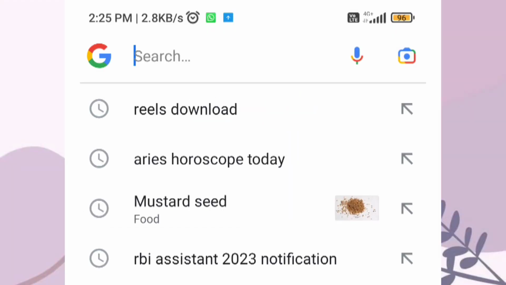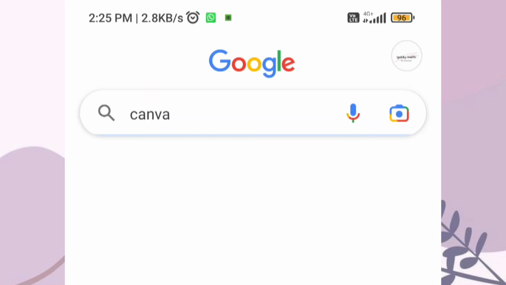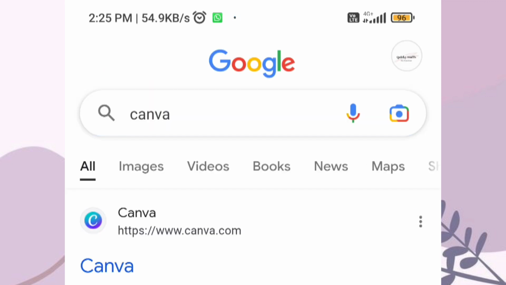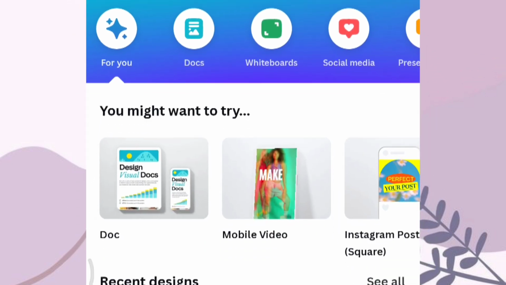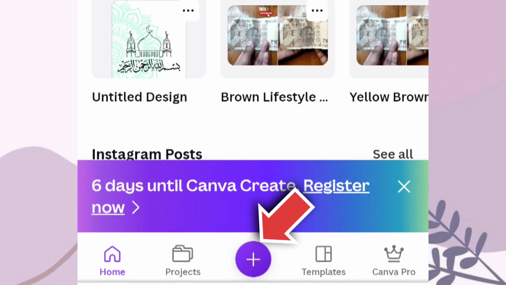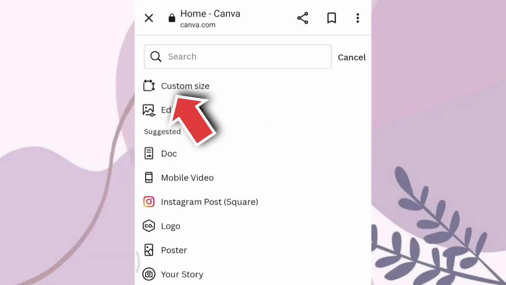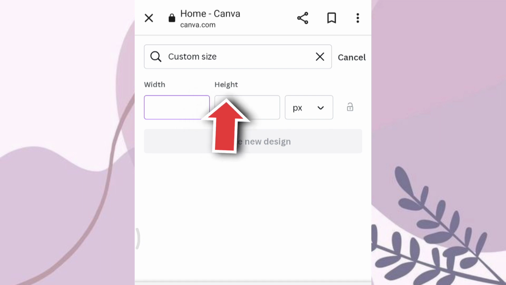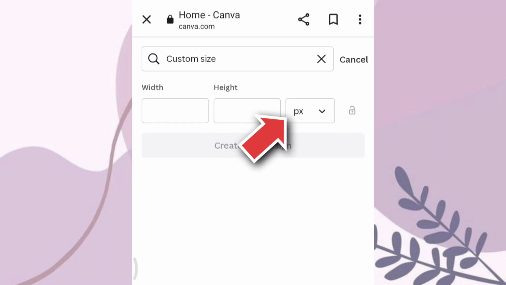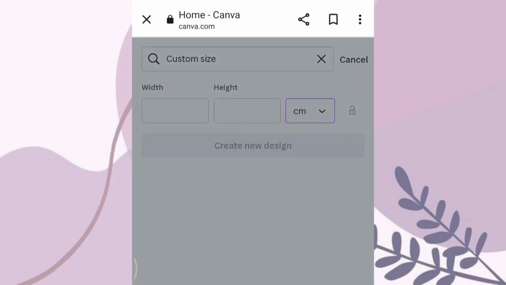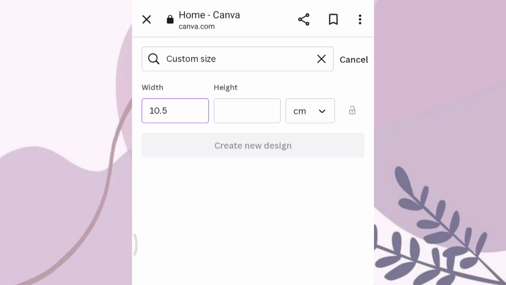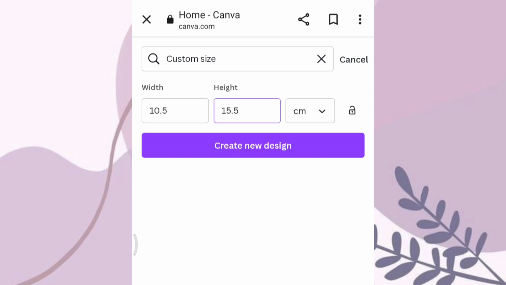Now open Google on your mobile phone or your laptop. Search Canva. It's a free designing tool. Simply sign in for free. Next, click the Add tab and choose the custom size. Here we will change the pixel unit to centimeter. Next, we will enter the width and height that we measured before. The canvas is ready to design now.